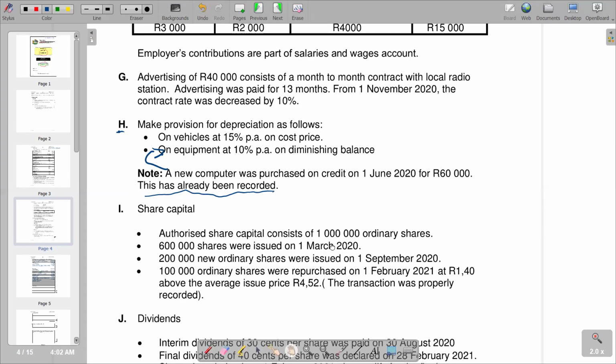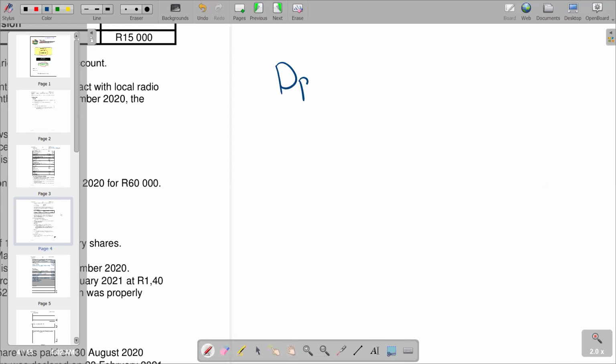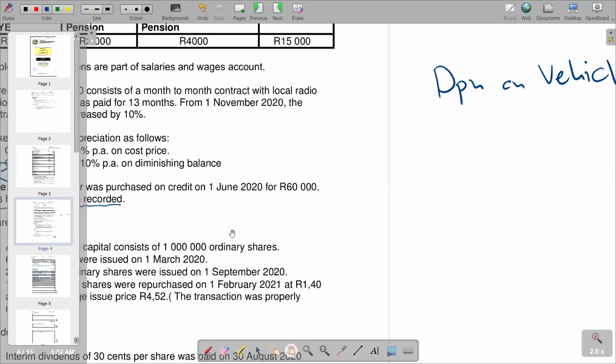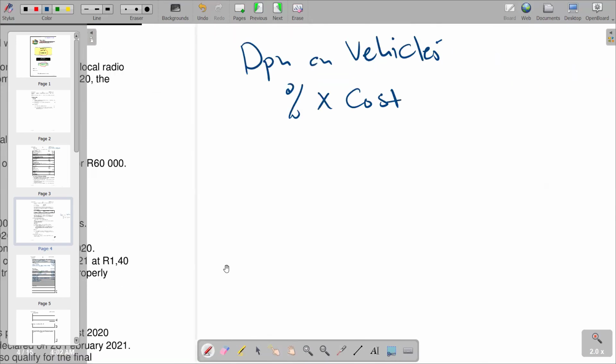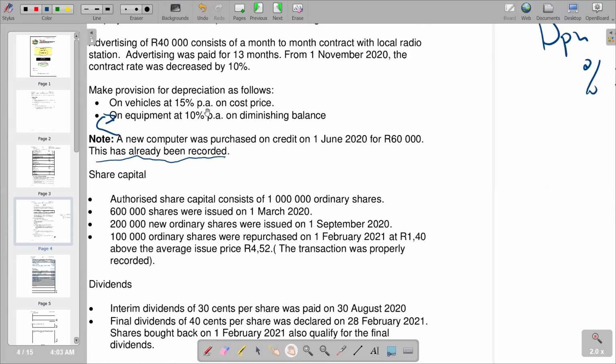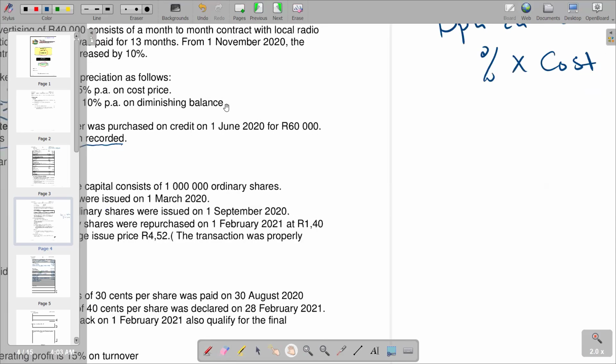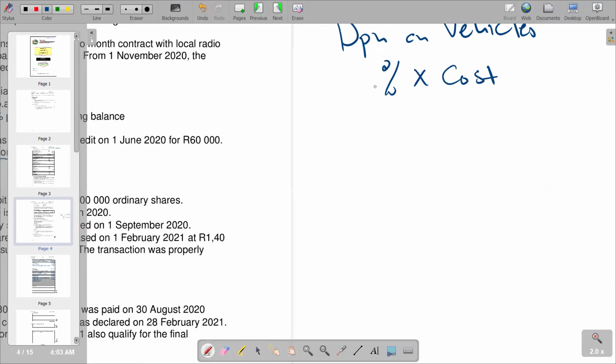Depreciation of vehicles. On vehicles, remember it's on cost price. So the formula is percentage times cost. We're given the percentage of 15% per annum. So we take the cost of vehicles that we get in the additional information.